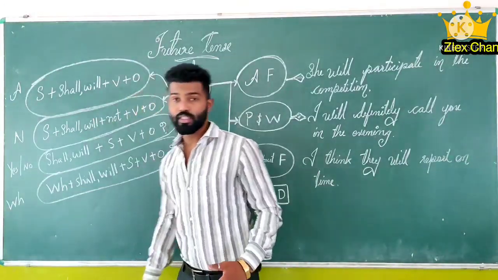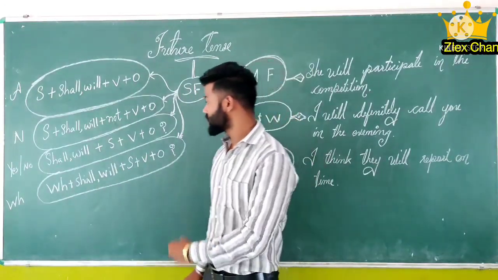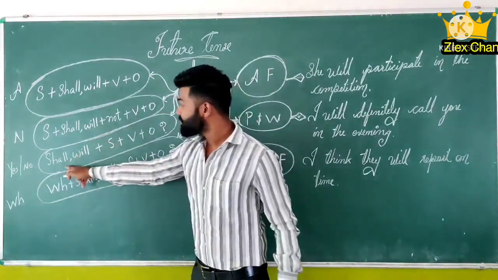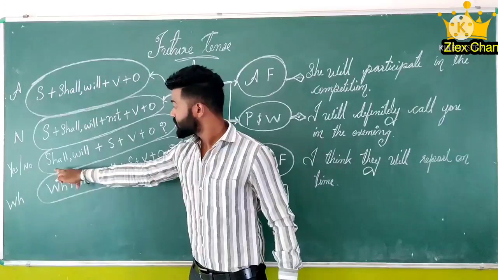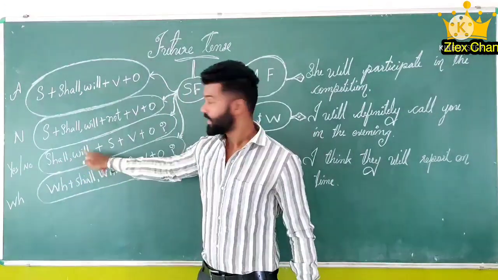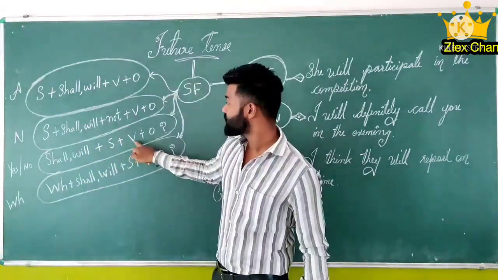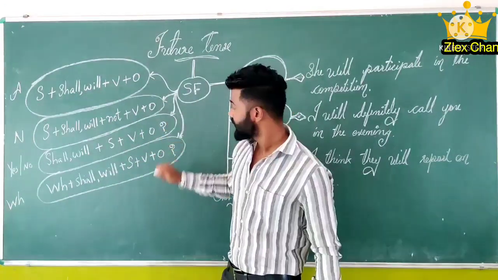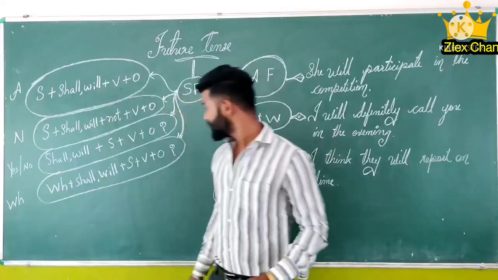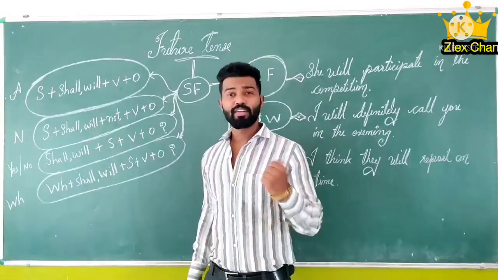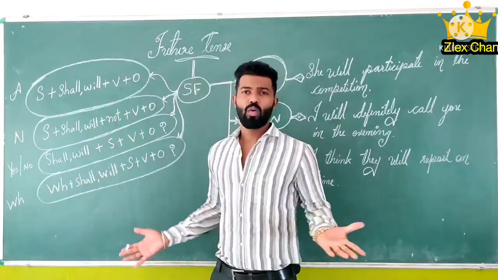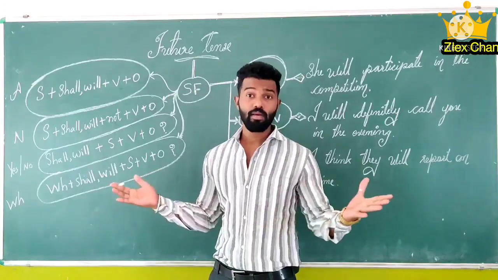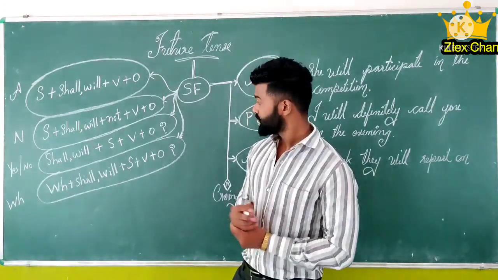Next, interrogative. Yes or no question. In the beginning we have to keep shall or will, then subject, then verb, then object, then question mark. Example, will you go to the market? No, I will not go to the market. Yes, I will go to the market.